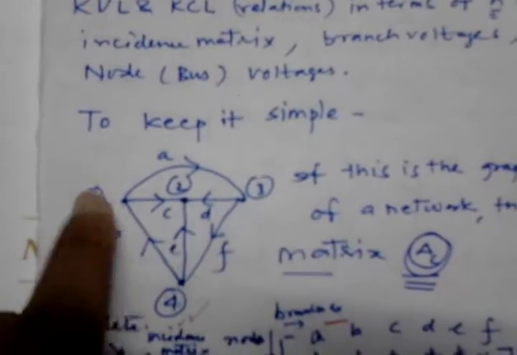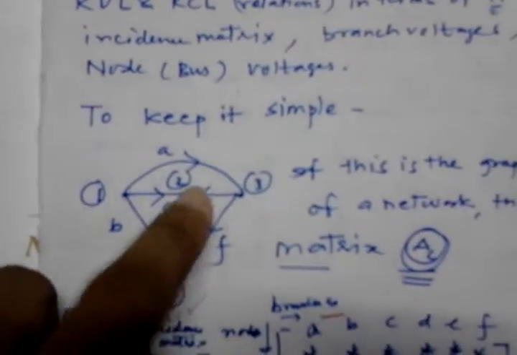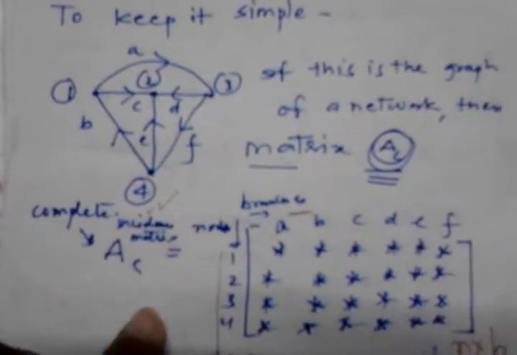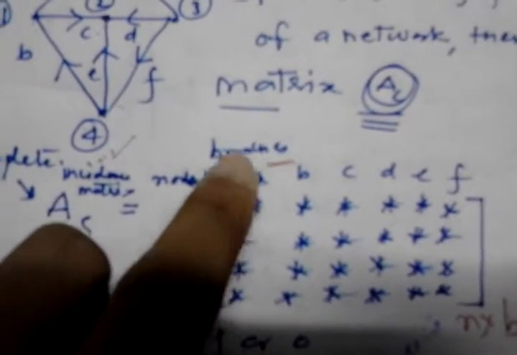any network has some nodes and some branches. In a power system, these nodes are nothing but the buses and these are the lines. So we know we form the complete incidence matrix. Nodes are represented in that way and branches in that way.